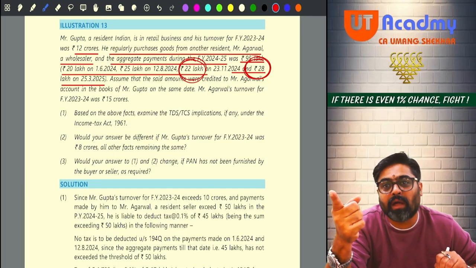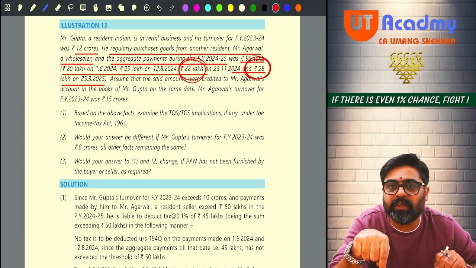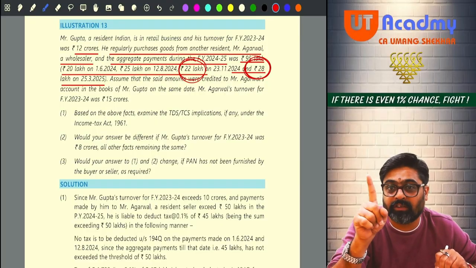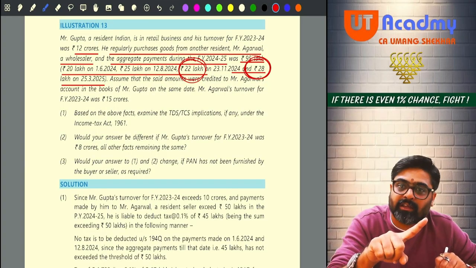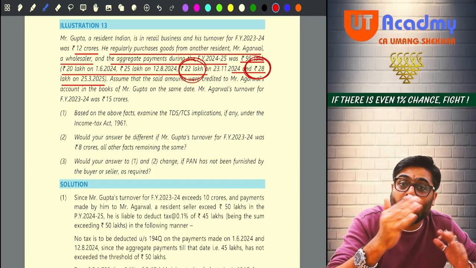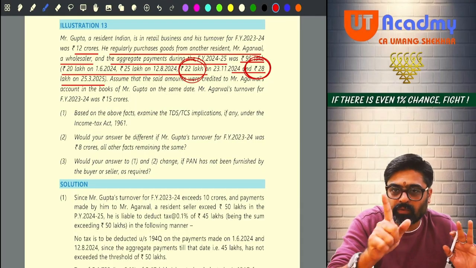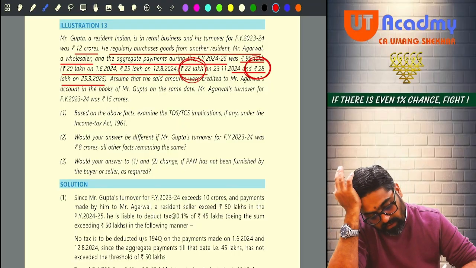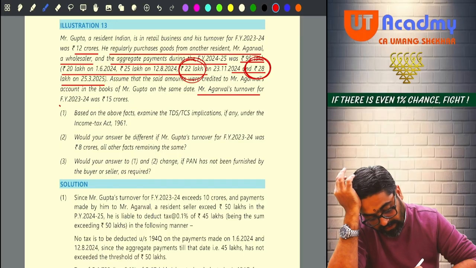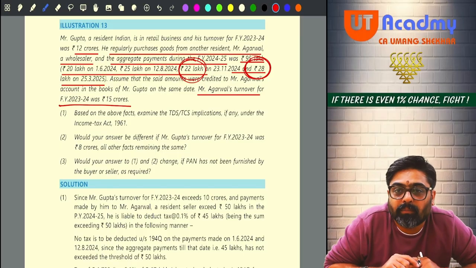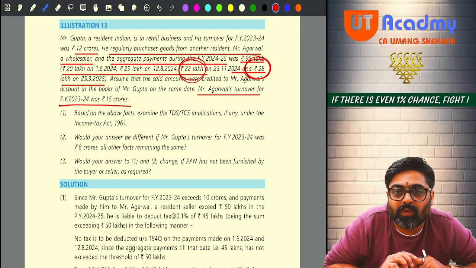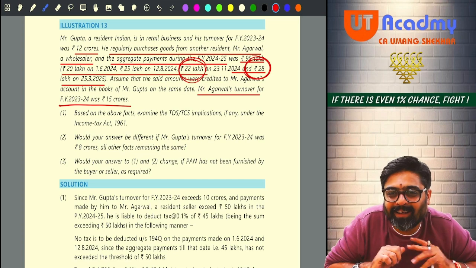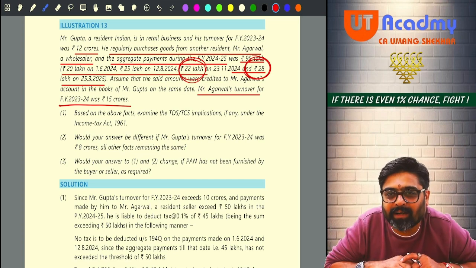So now on the 17 lakhs also the TDS under 194Q or TCS 206C1H, and on 28 lakhs, TDS under section 194Q or TCS 206C1H will be applicable. But which one will be applicable? See, Mr. Agarwal's turnover for the financial year 23-24 was 15. Buyer, seller both are having a turnover of more than 10 crore. So seller will collect the TCS or buyer will deduct the TDS.